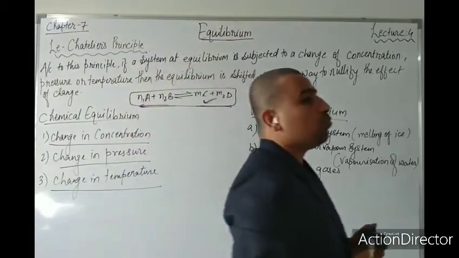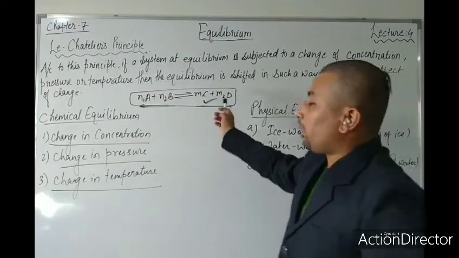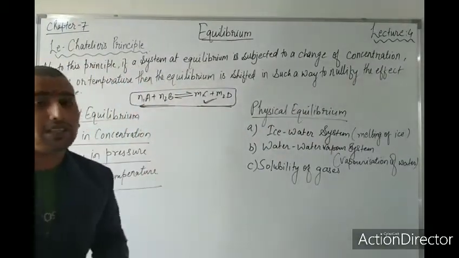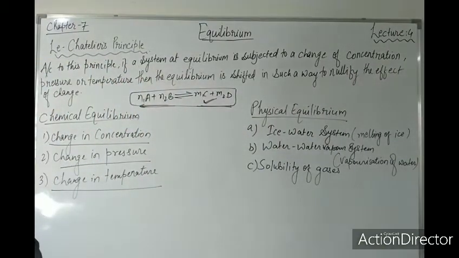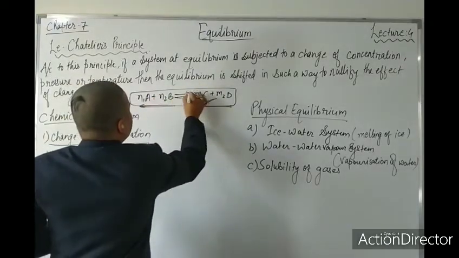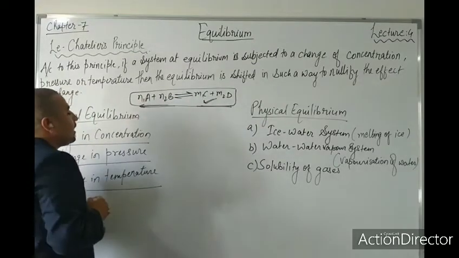When heat is evolved, heat is going out of this equilibrium reaction, then it is an exothermic reaction, and when heat is involved in this reaction, then that reaction is an endothermic reaction. So here, the increase in temperature will favor the forward reaction, meaning reactant to product, this side. Then there is the exothermic, and this side from product to reactant is endothermic.